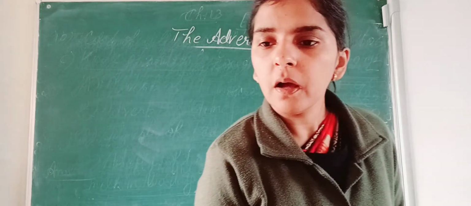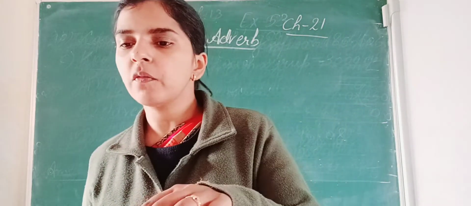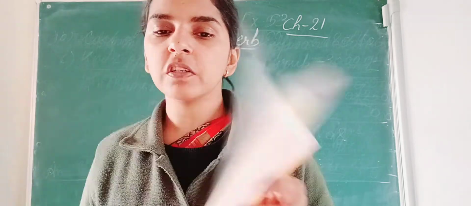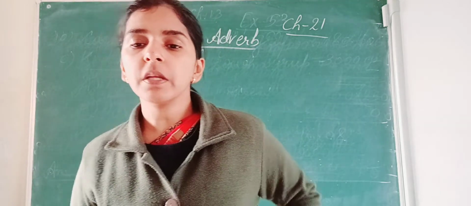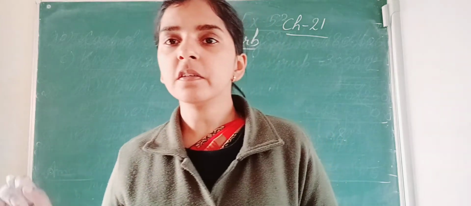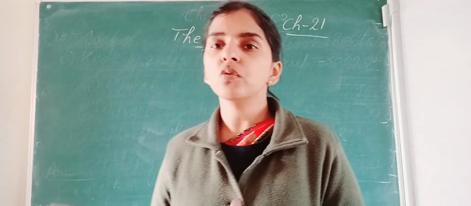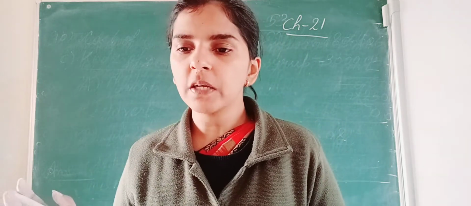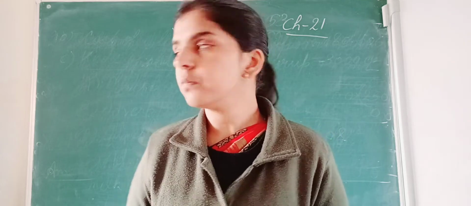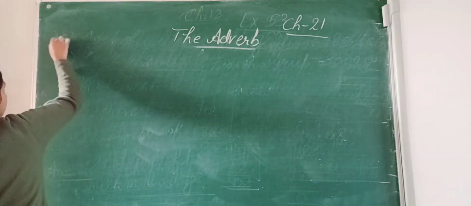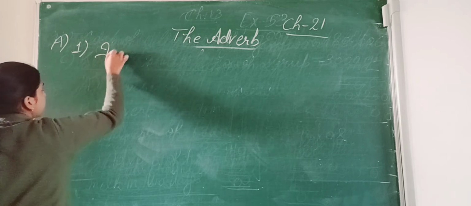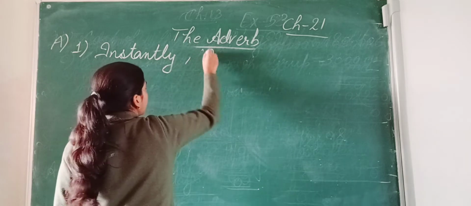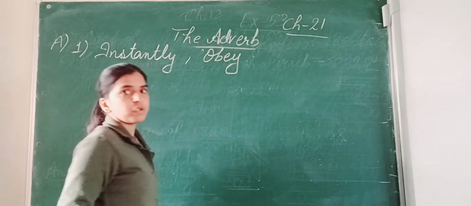Exercise number A. Pick out the adverbs of time in the following sentences. Also name the verb with which each is used. Number one, obey your elders instantly. Which is the adverb of time here? Here the adverb of time is instantly, and it is used with obey.